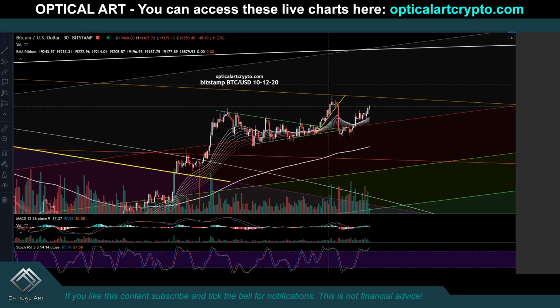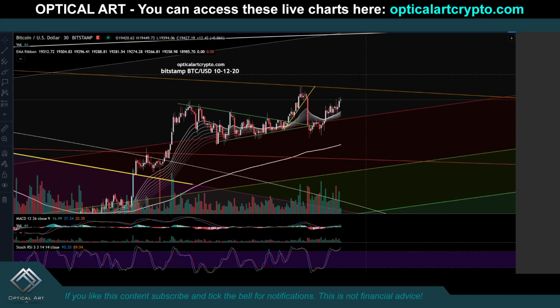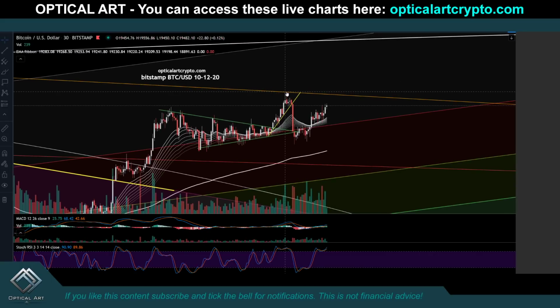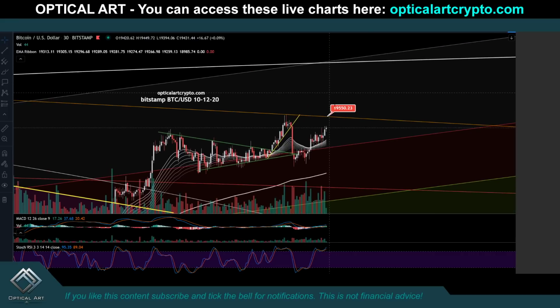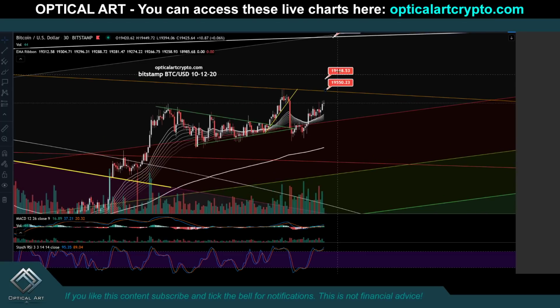This is the Bitstamp BTC USD 101220. If we push up, as you can see, we got a perfect rejection at this ring. So your resistance above is 19,550. If we push above that, your resistance will be $20,090.